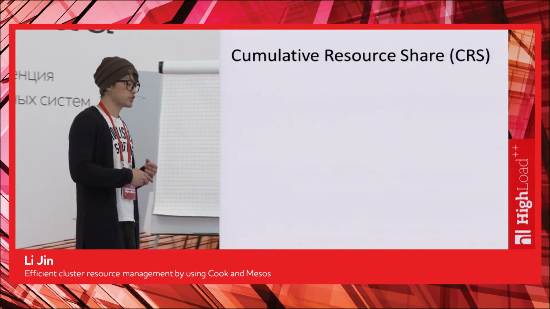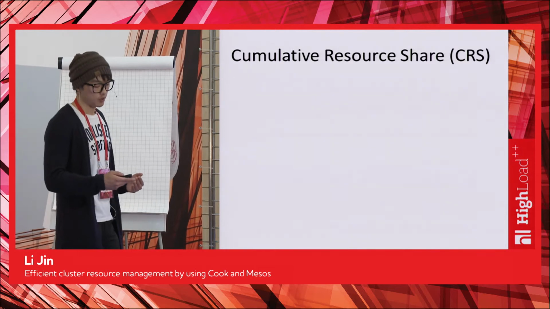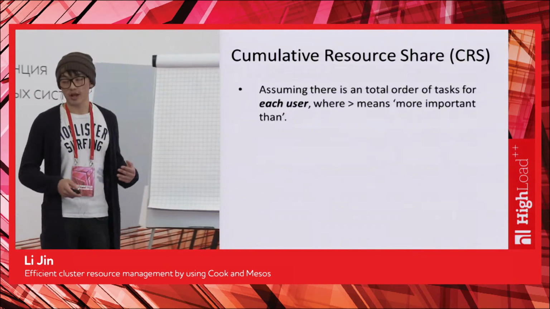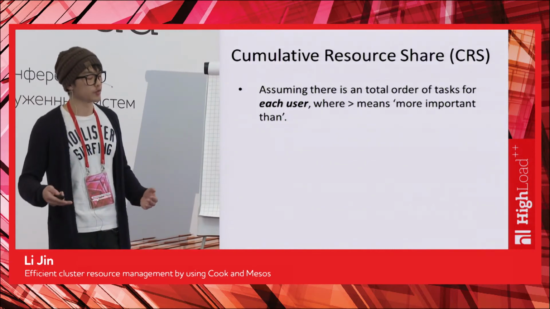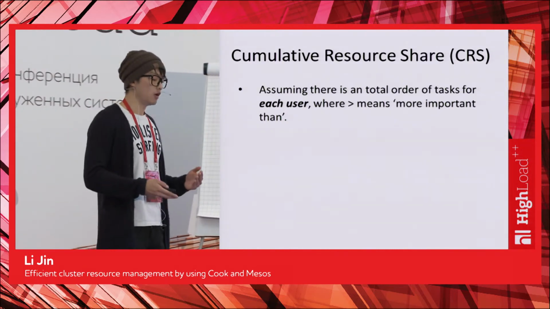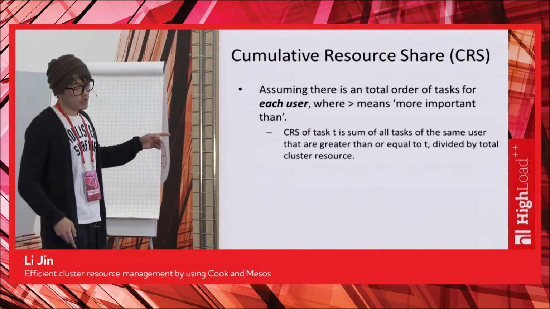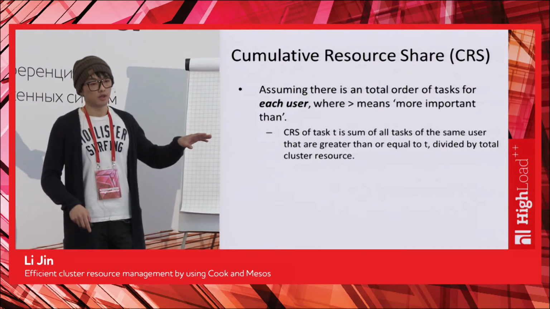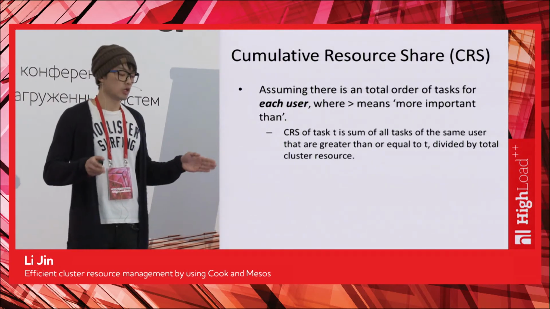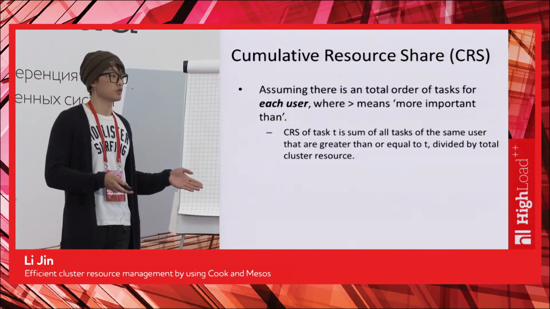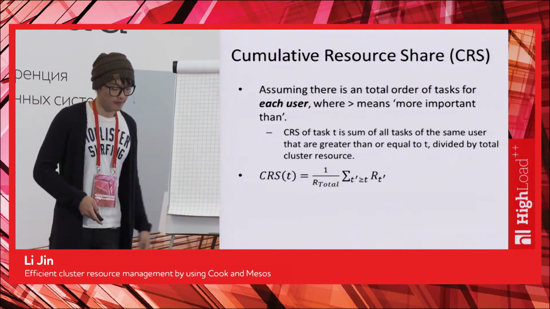So we introduced this notion of cumulative resource share, or CRS in short. The idea is the same as I just described, assuming there's a total order of tasks for each user, where greater means more important than. Now the CRS of a task T is the sum of the resources of the tasks of the same user that are greater than or equal to T, divided by the total cluster resource. Or in mathematical form, it looks like that.